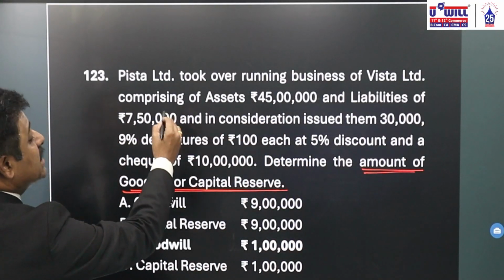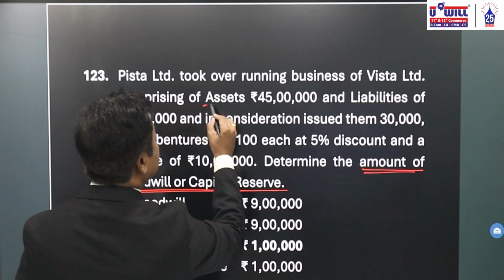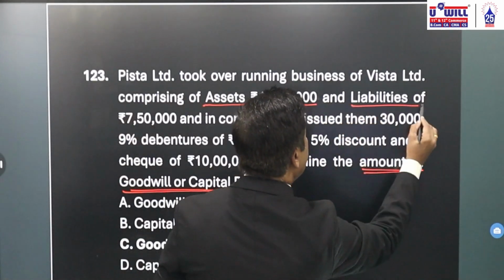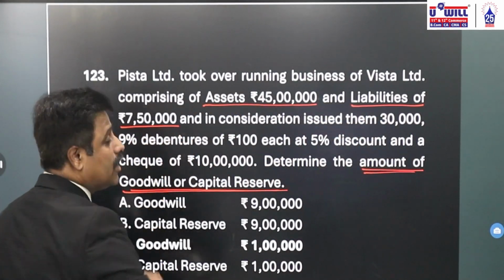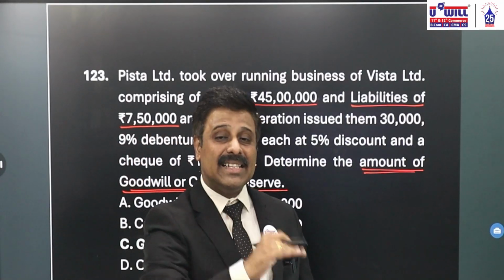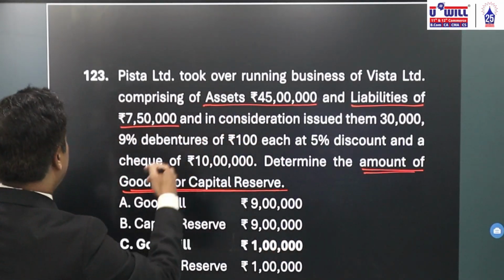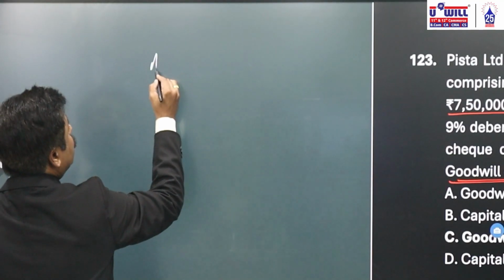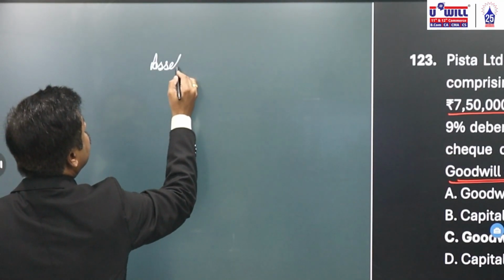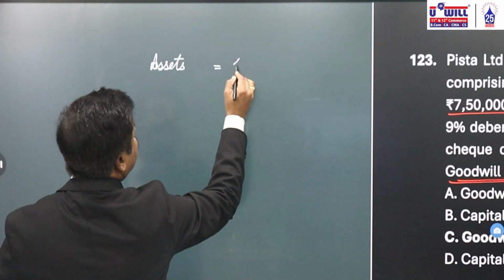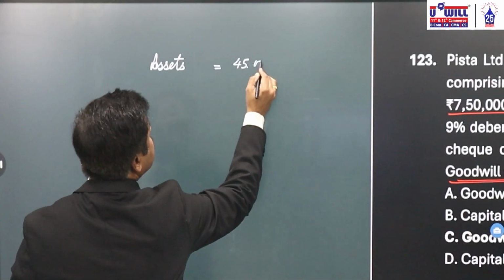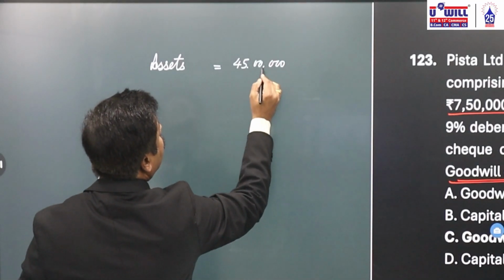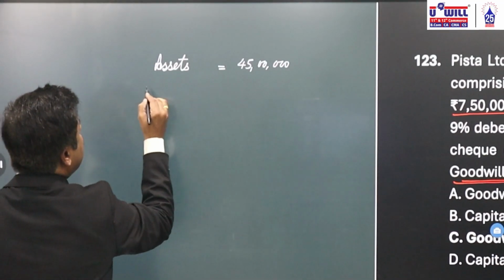He purchased the business comprising of assets of 45 lakhs, liabilities of 7,50,000. So what are the net assets? Assets minus liabilities, 45 lakhs minus 7,50,000.